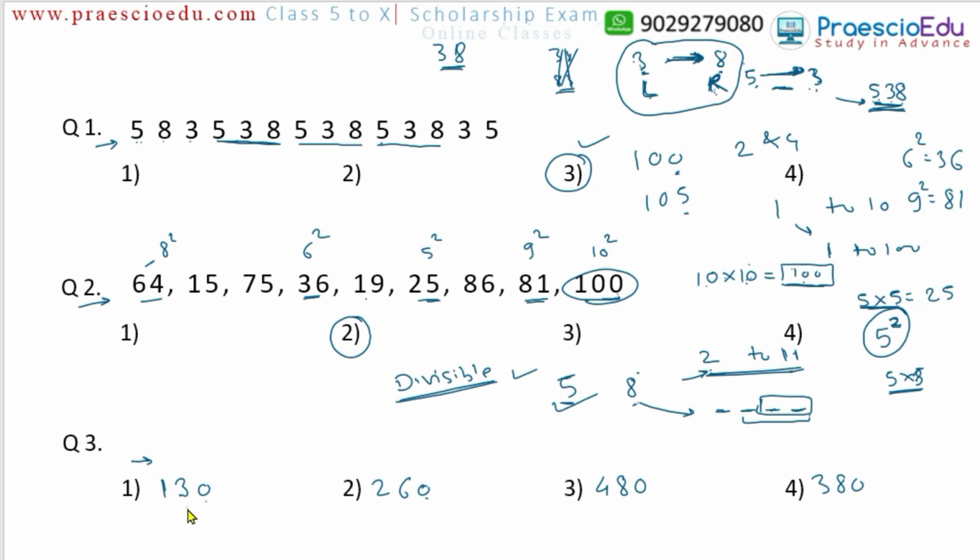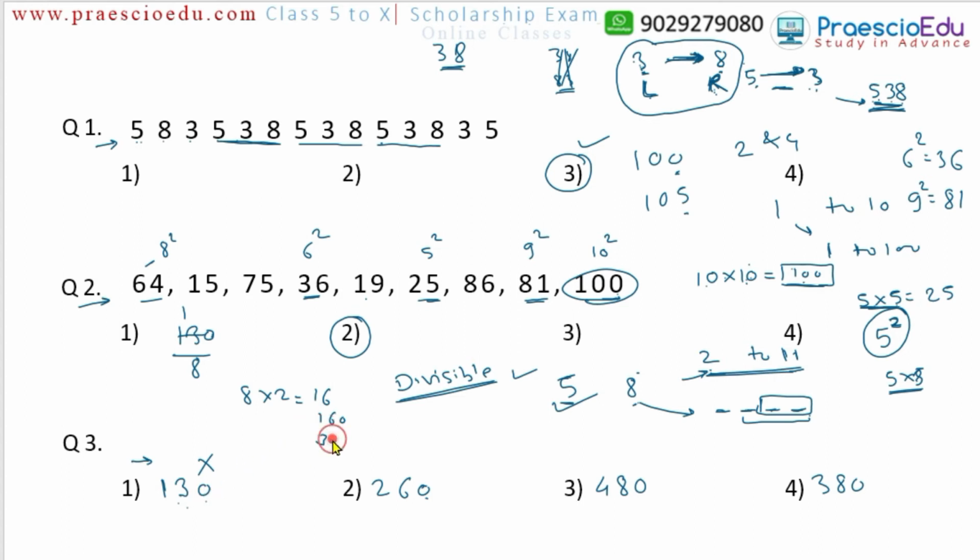Now can 13 be divided by 8? No. And after 13, if we divide 130 by 8, here 1 means 13. 13 minus 8 is 5, and then 5 0 means 50 is there, but 50 cannot be divided by 8, which means this number cannot be divisible by 8. Another way also: 8 multiplied by 2, we know is 16. And 16 times 10 is 160. Now 160 minus 130 means 30 is there.